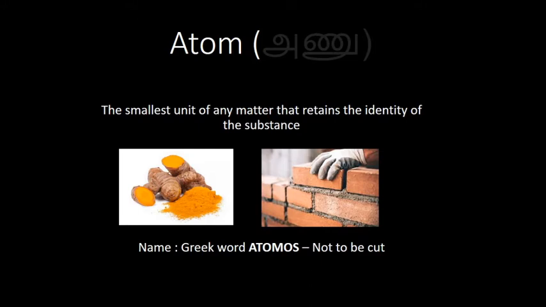The smallest particle is actually so small we couldn't see it with our naked eye. Or when you build a building, the basic material we use is a brick. So that type of smallest particle which makes the building block of a big substance is what is known as atom, and it got its name from a Greek word atomos, not to be cut or indivisible. Further we will not be able to cut it. That was the concept when it was found out.